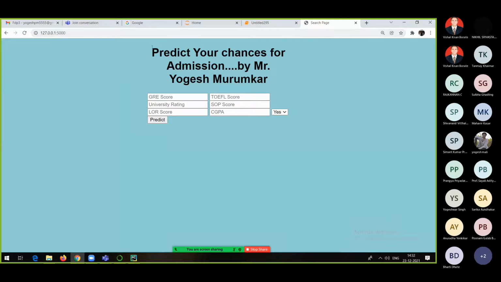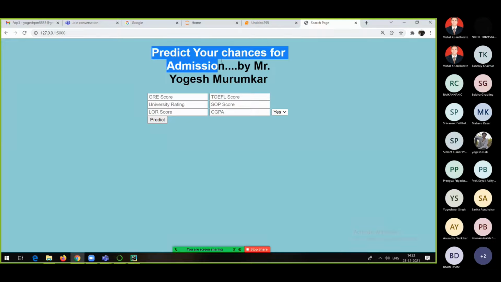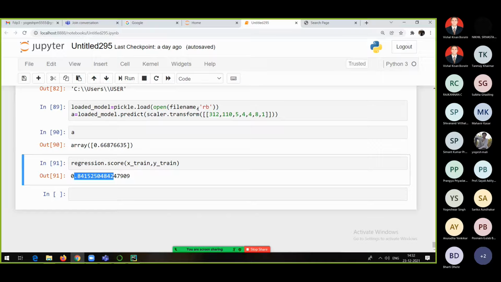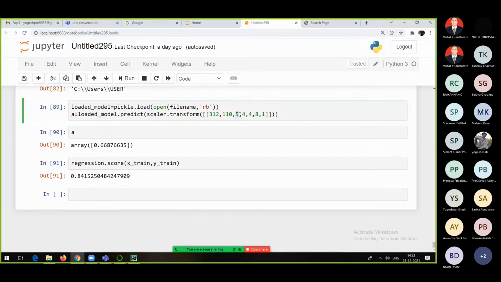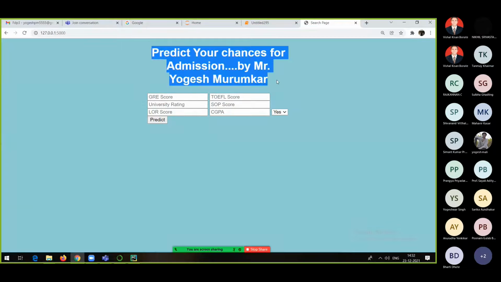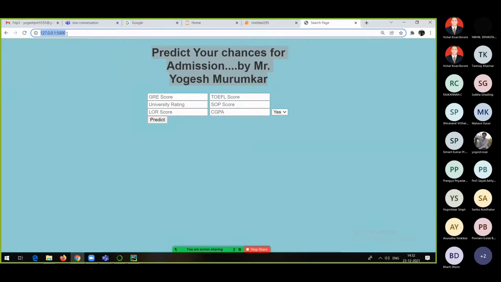But that was on the cloud, and this is running on my local machine. I can write down the same input: GRE score, TOEFL score, university rating, statement of purpose, letter of recommendation, CGPA, and whether research is done or not. Same thing I am doing here. Anyone can make use of this kind of thing. You just share the link with that person, and they'll be able to see the same thing.